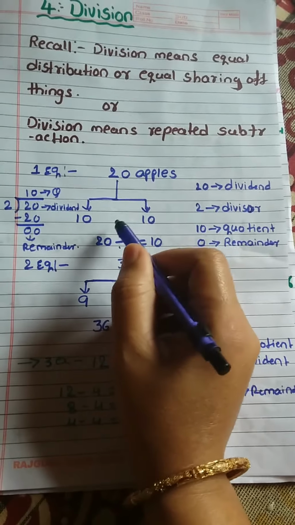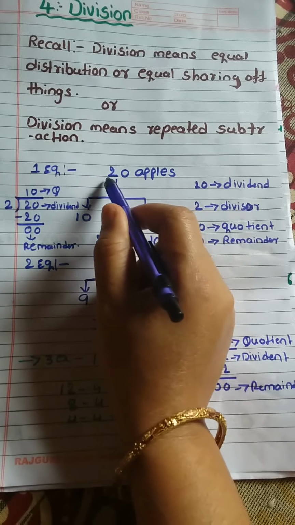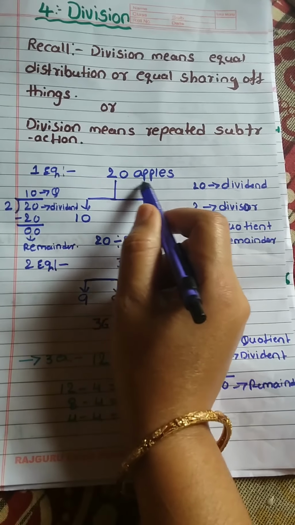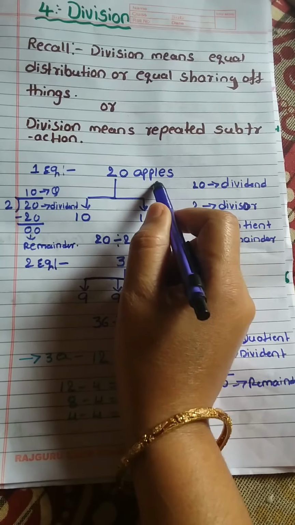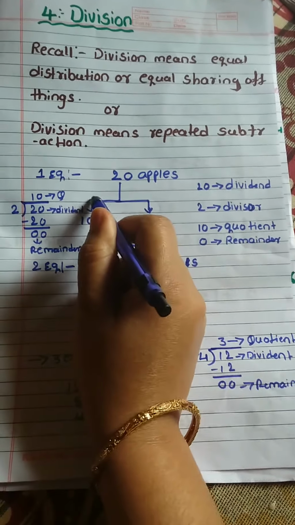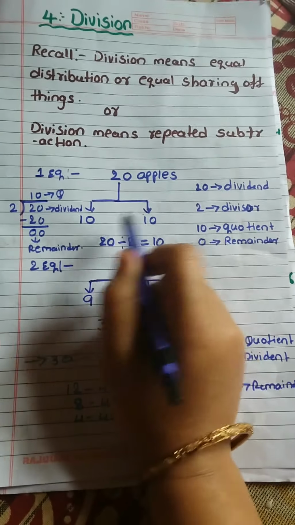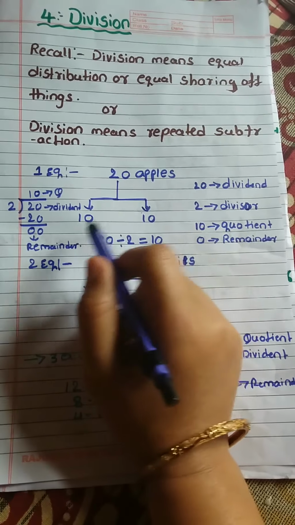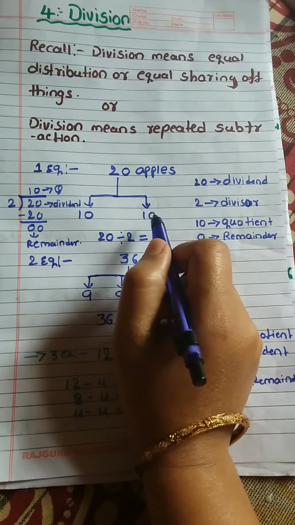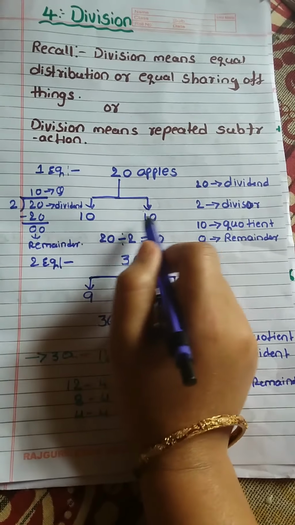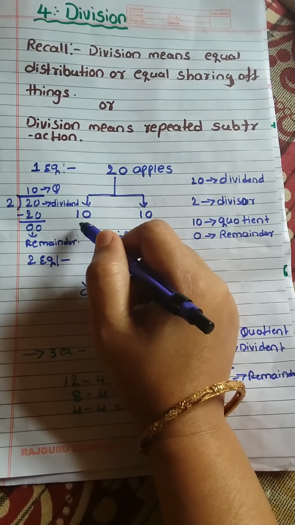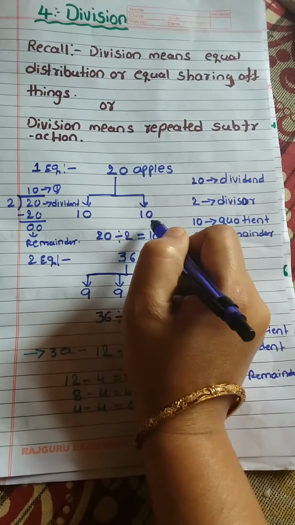Look at this example. I have 20 apples. How many apples do I have? I have 20 apples. I want to distribute these 20 apples among two children. Here is one child and here is one more child sitting. So each child will get how many apples? 10, 10. 10 plus 10 is 20. So I will give 10 to this child and 10 to this child.